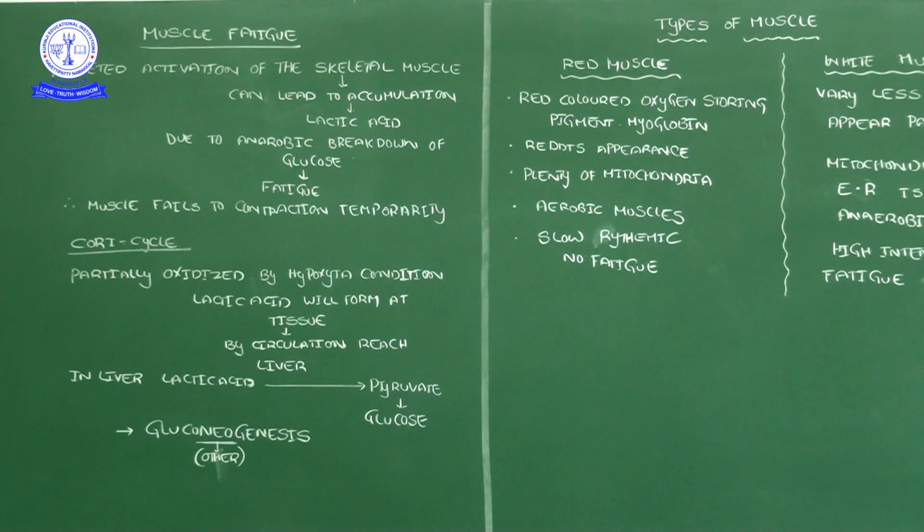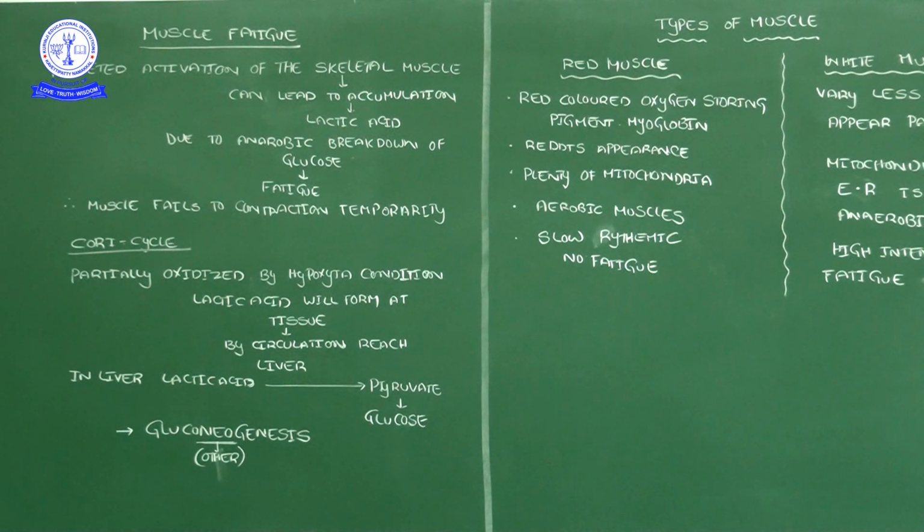One more thing: when the muscle works excessively, it produces lactic acid. That lactic acid leads to fatigue. To overcome that fatigue and return to the normal condition, the lactic acid comes through circulation to the liver. In the liver, by the gluconeogenesis process, lactic acid is converted into glucose, and then the glucose goes back to the muscles. This cycle we call the Cori cycle.